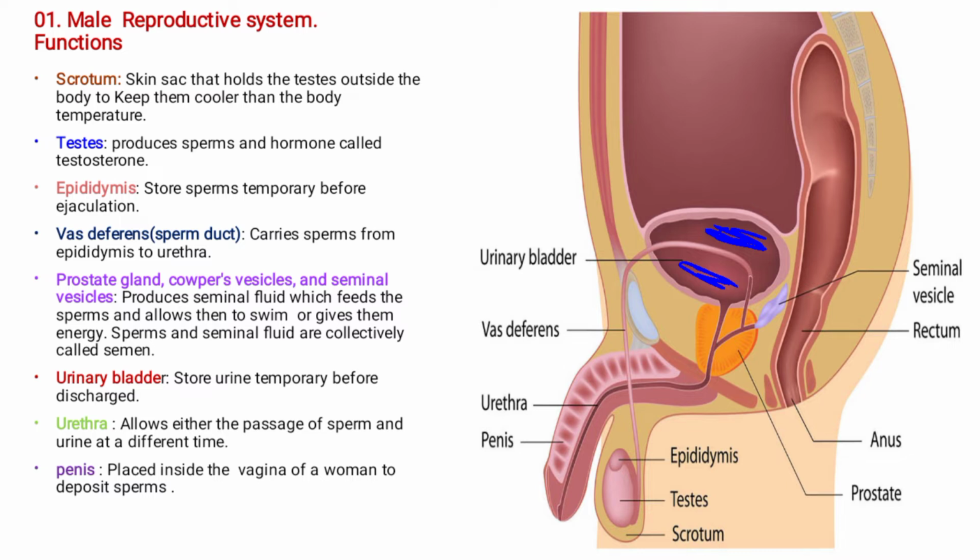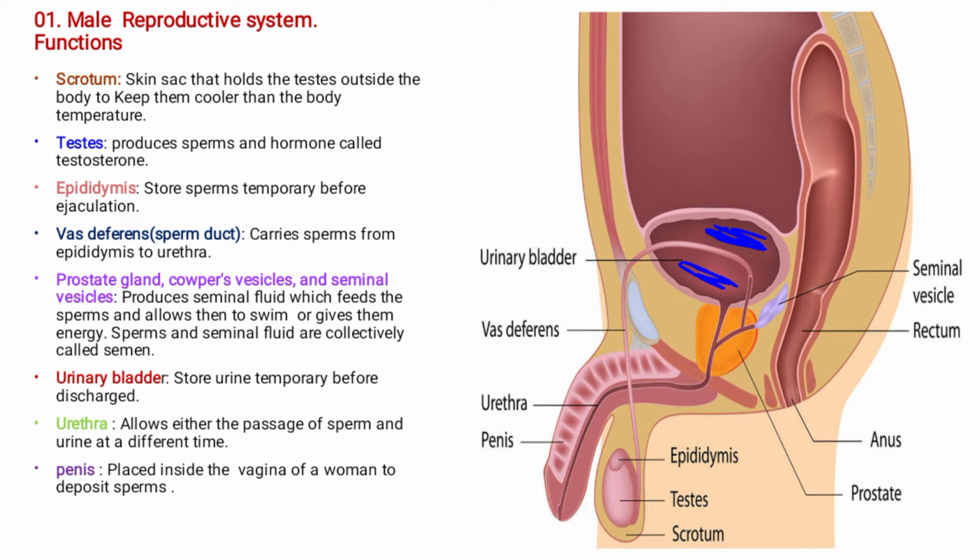The reason why we also talk about the function of the bladder is because it is very much connected to the reproductive system. So we also have to talk about its function, even though it doesn't play any role in reproduction.